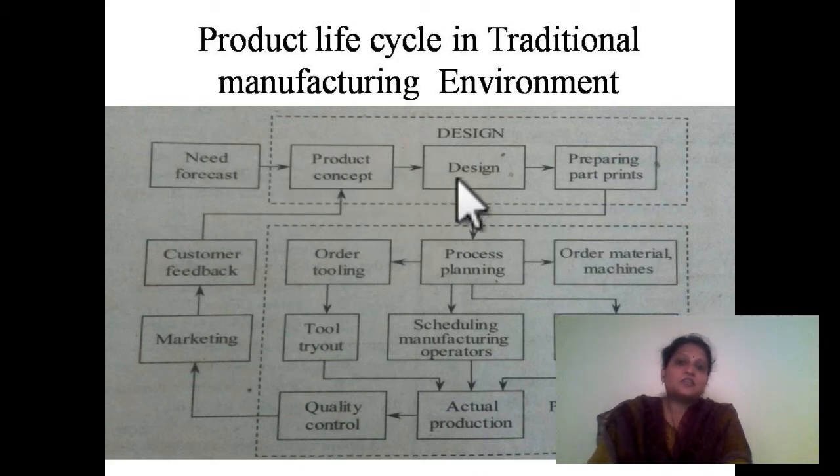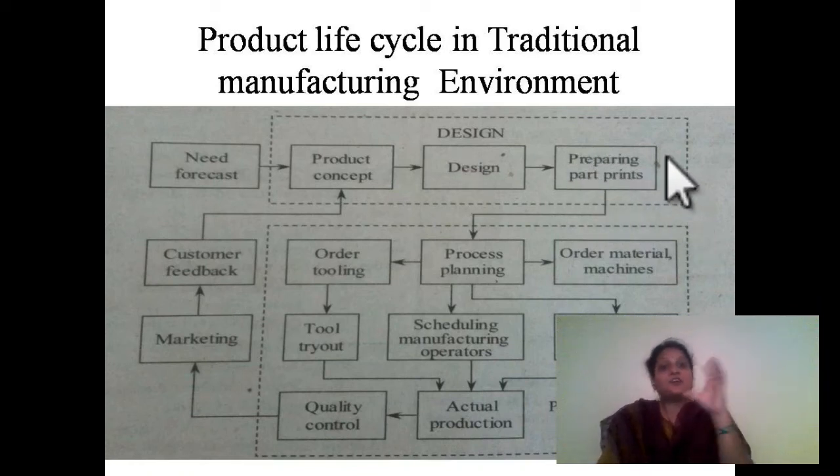After getting the concept, we go for the design process, and once all the theoretical calculations have been done, we go for part prints, in the sense of making a prototype. We make different prototypes. We see whether the prototype works in the working condition or not. We make it run. To design this, make the prototype, and do the analysis, the whole process takes years together. This is how we make the design in a traditional manufacturing environment.